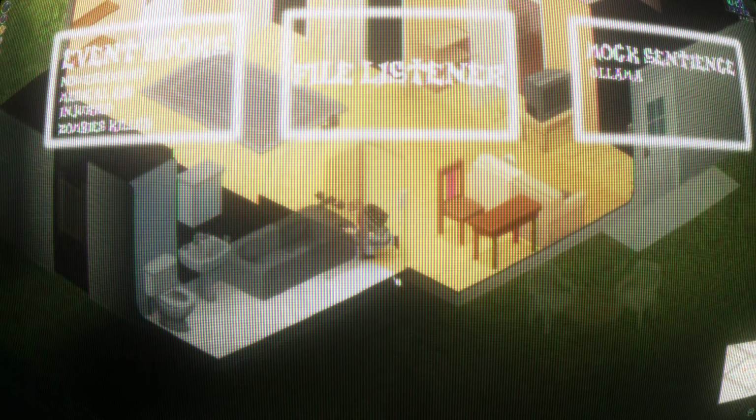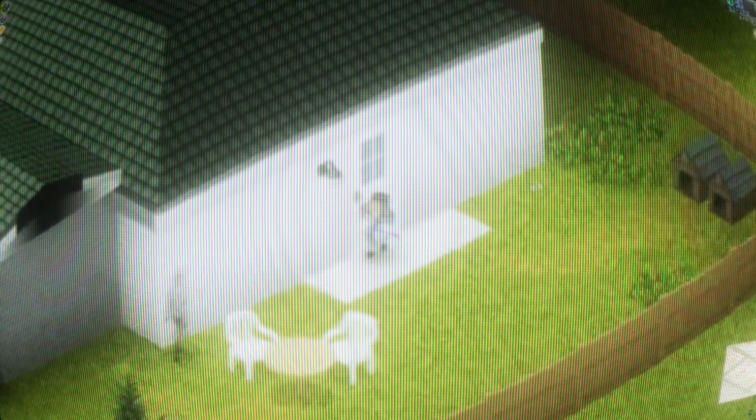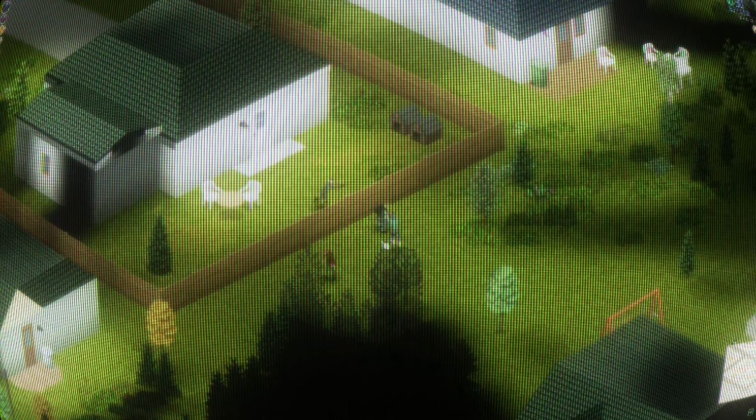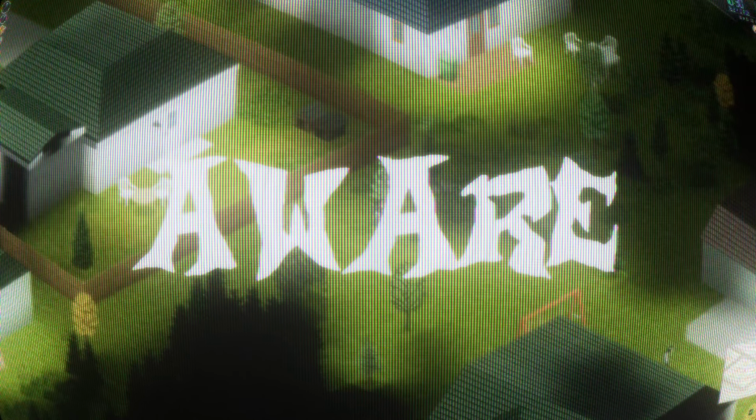As of right now, the system is kind of hacky. I couldn't figure out how to make HTTP calls within the Project Zomboid framework. However, it is functional. And so without further ado, I present to you Aware.